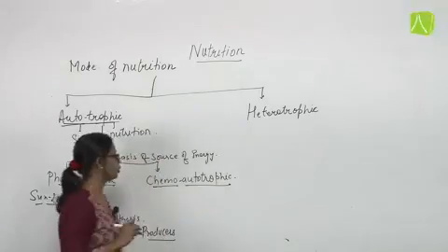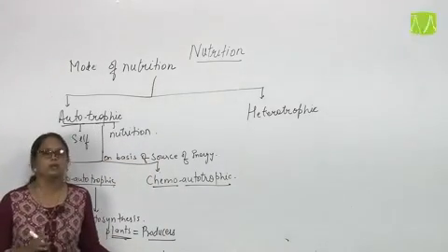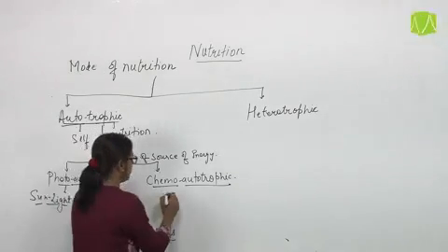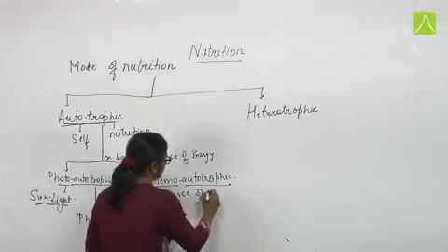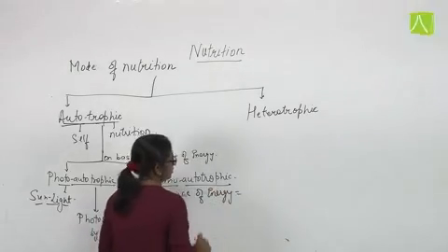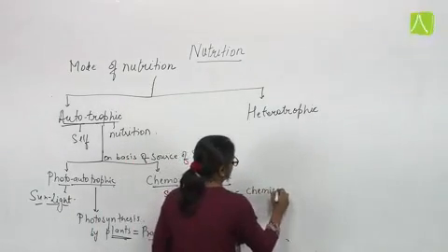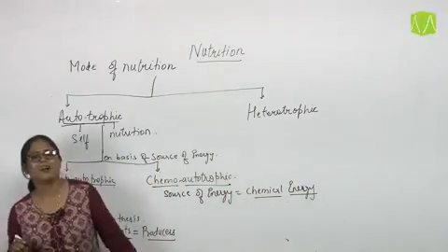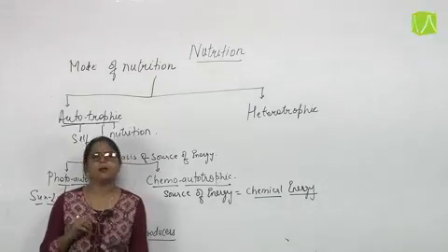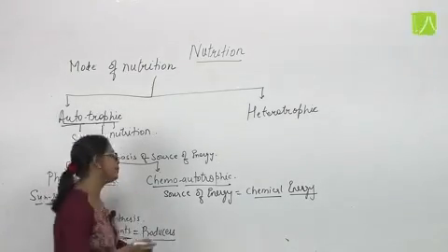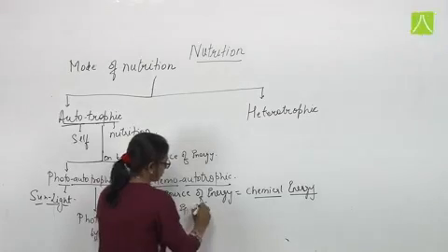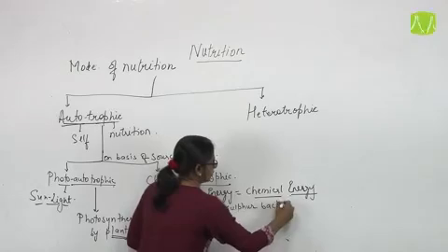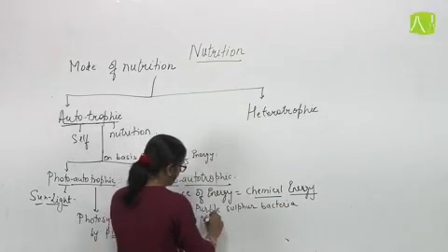Another is chemoautotrophic. Now what is chemoautotrophic? It is again the mode of nutrition in which an organism is able to prepare its own food, but here the source of energy is chemical energy rather than sunlight. Now from where is this chemical energy obtained? There are certain organisms present in nature, like for example in soil we have different bacteria. For example, purple sulfur bacteria, nitrifying bacteria.